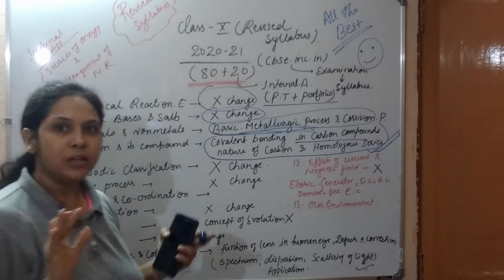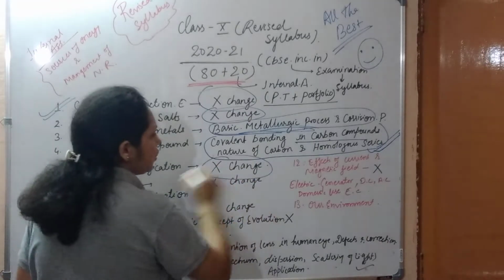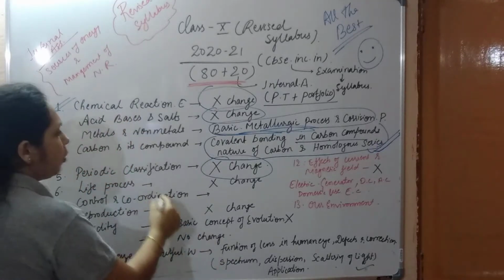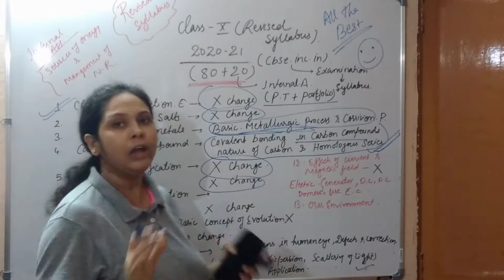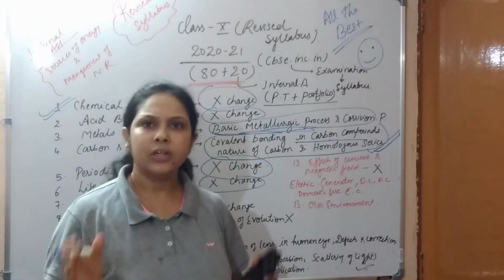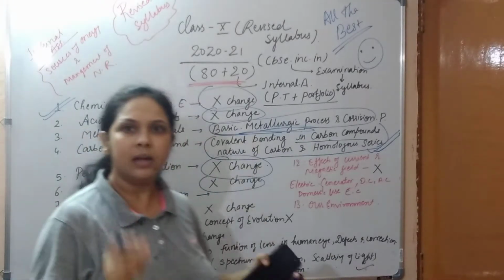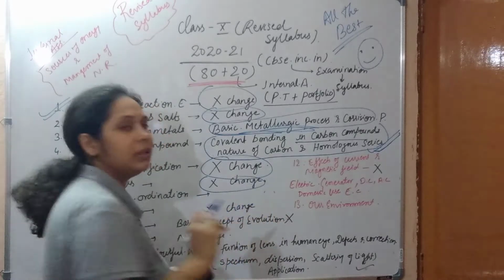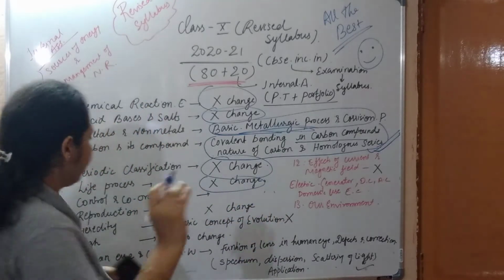Periodic classification, there is no change in the periodic classification topic. Everything is the same as earlier. Life processes, no change. In life processes, the basic topics like transpiration, digestion, excretion, there is no change. Same topics.